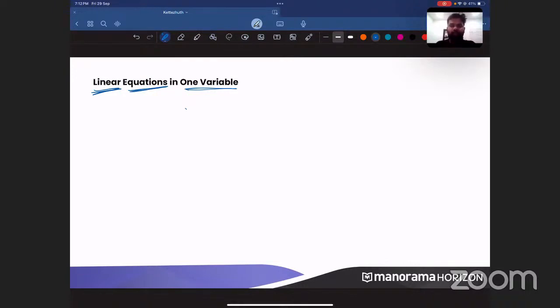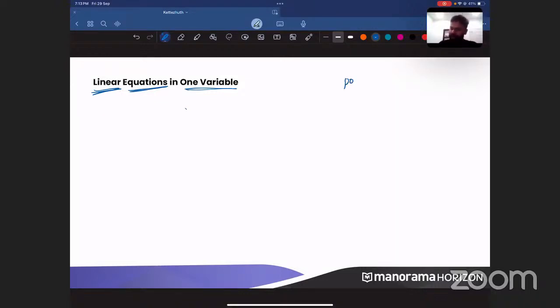Please put the answers in the chat box. If somebody asks you the meaning of the word linear, how will you say it, or what is the definition of linear? Gauri has said that it is power raised to 1. Akshat has said that the power is equal to 1. Yes, you guys are correct. Bhavya has said that degree will be 1.